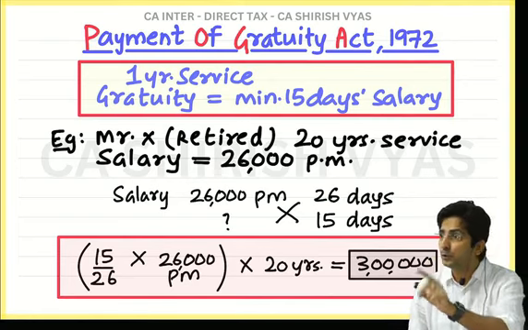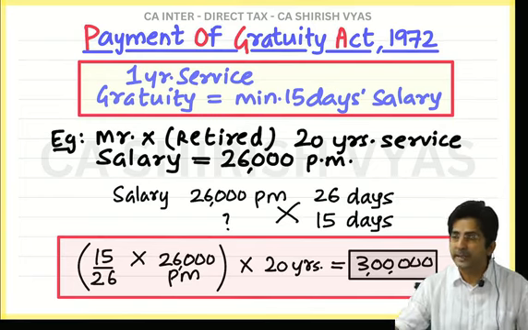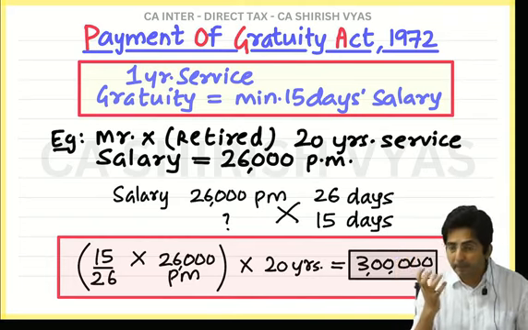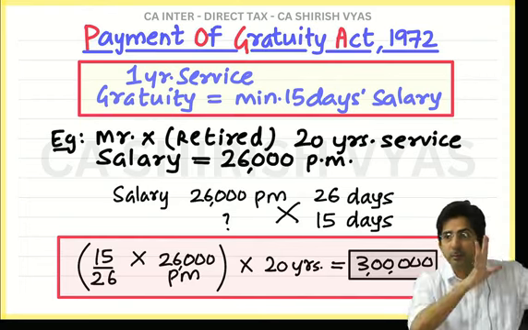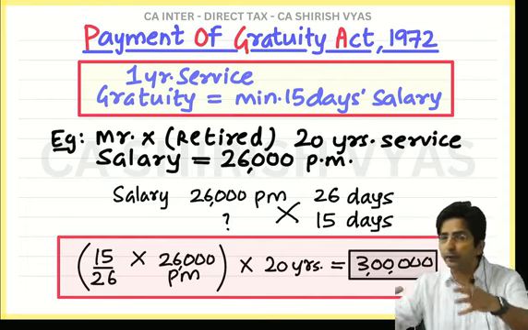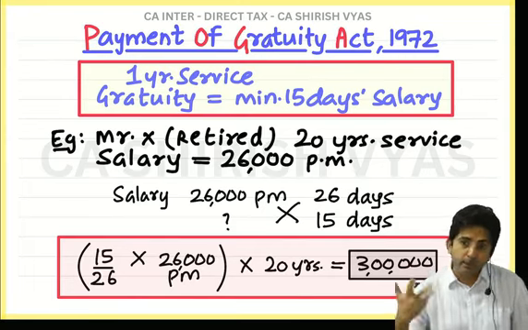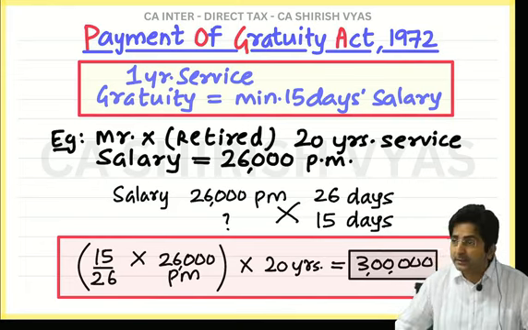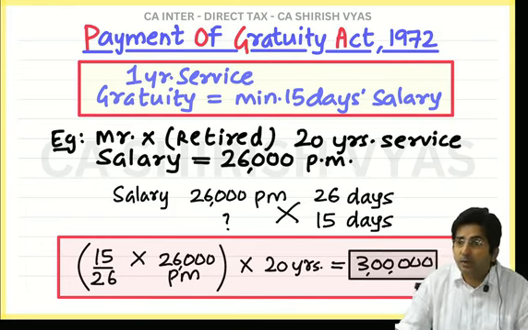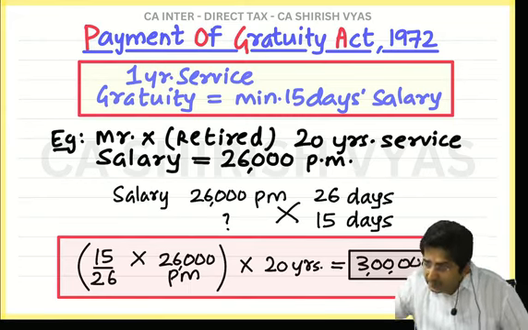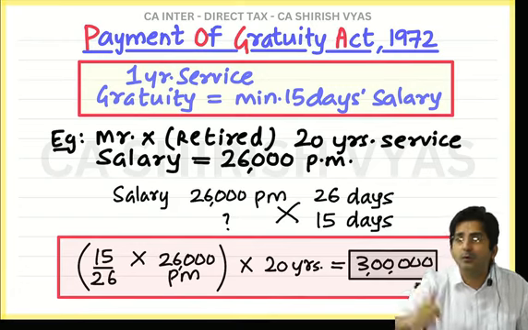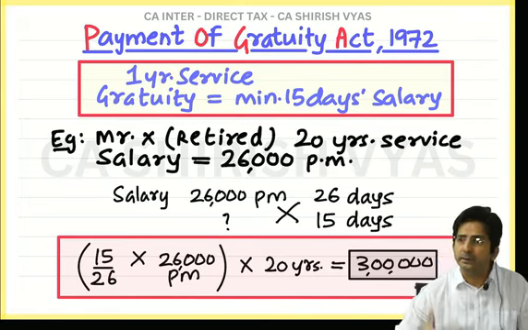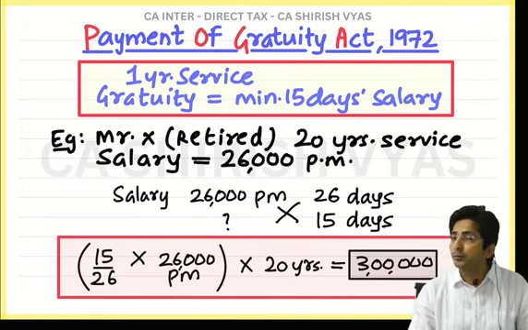And Payment of Gratuity Act is trying to protect the employees. It is working in the favor of employees. See, try to understand, Payment of Gratuity Act is meant not for the companies. It is for the safety and security of the employees. And to favor the employee, what they are saying, why 1 month should be 30 days? Employee is given salary for working and is working only for 26 days. And if you take 26 days as the base, he will receive more. And actually law wants that he should receive more. They are trying to favor the employees. That's why they took 26 days.